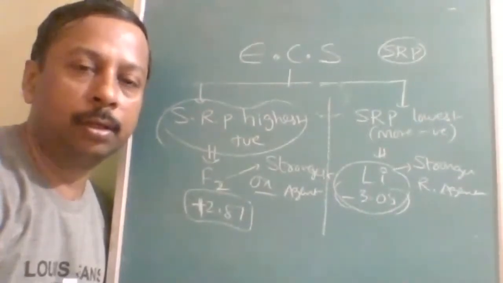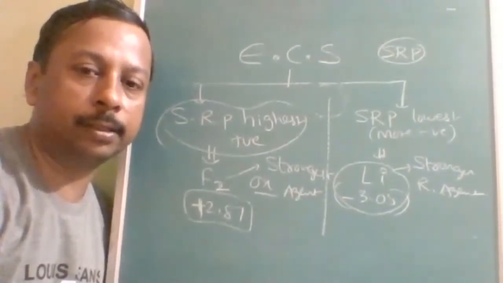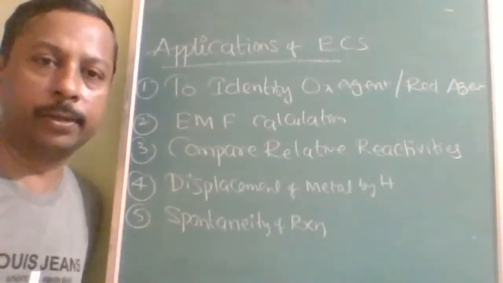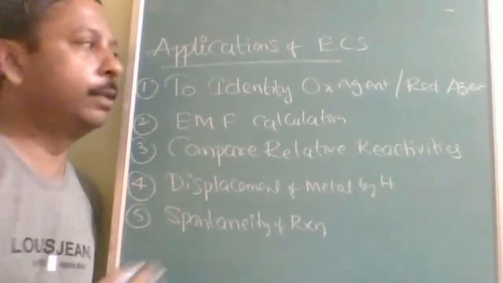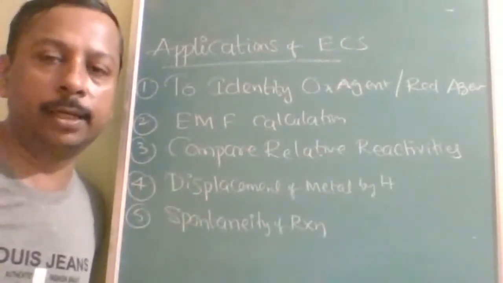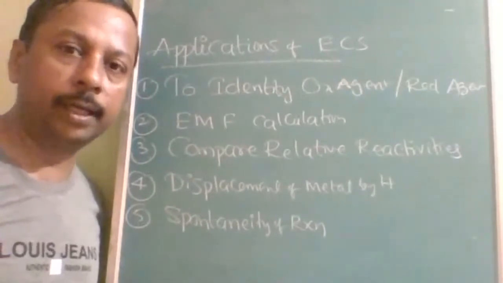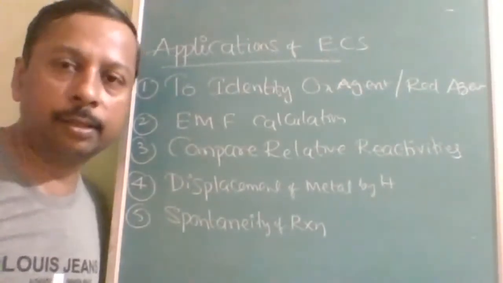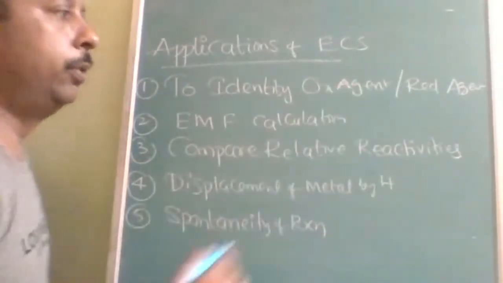Is it understood? Now we are going to study some applications of the electrochemical series. There are 5 applications. First, if we have two metals, we can identify which is the oxidizing agent and which is the reducing agent without carrying out any reaction, just with the reduction potential values.